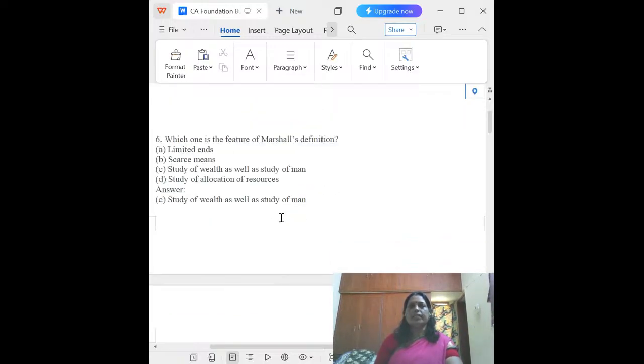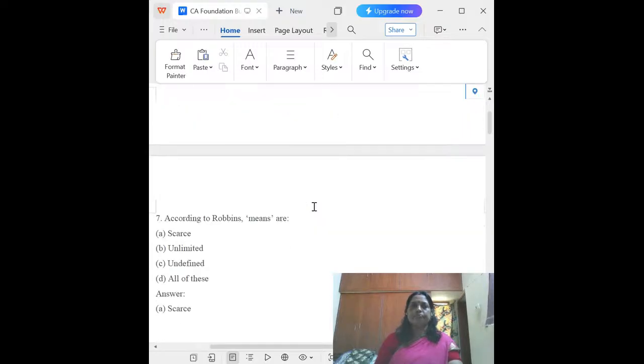The sixth one, which one is the feature of Marshall's definition? The study of wealth as well as study of man. That is called Marshall's definition. Study of wealth is only for Adam Smith, but Alfred Marshall is study of wealth as well as study of man. So this is the feature of Marshall's definition. So the answer is C.